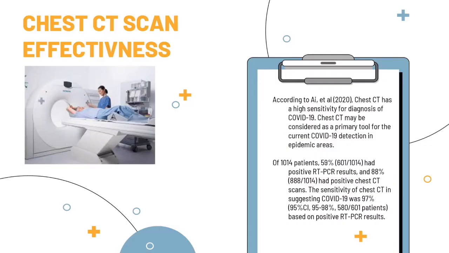This slide is about CT scan effectiveness. According to Ai et al., 2020, CT scan has a high sensitivity for diagnosing COVID-19. CT scan may be considered as a primary tool for current COVID-19 detection in epidemic areas. But is it true that the diagnostic value of CT scan is better than PCR for diagnosing COVID-19? Thus, the discussion of research conducted by researchers from China, which concluded the diagnostic value of CT scan is better than PCR. Let's take a close look at the research so that we don't get the wrong conclusion.